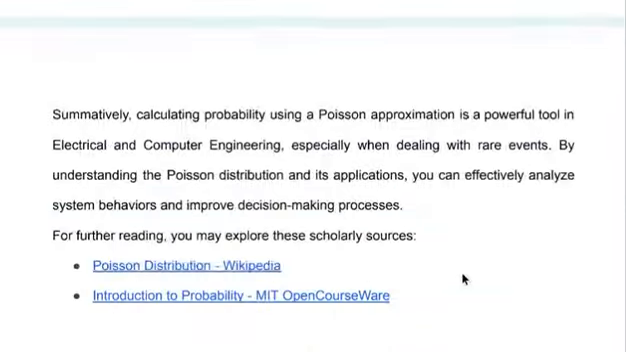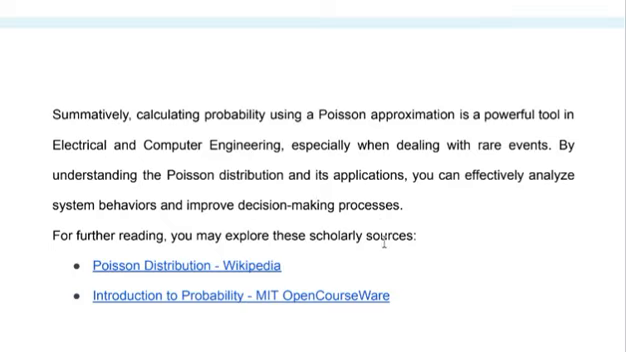In summary, calculating probability using a Poisson approximation is a powerful tool in electrical and computer engineering, especially when dealing with rare events. By understanding the Poisson distribution and its applications, you can effectively analyze system behaviors and improve decision-making processes.